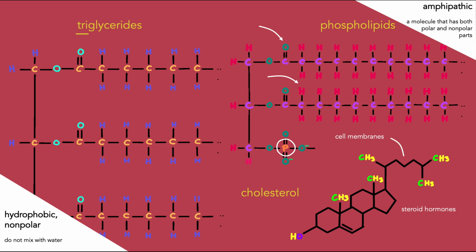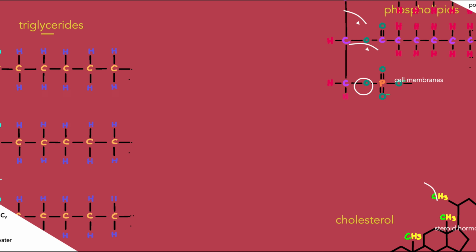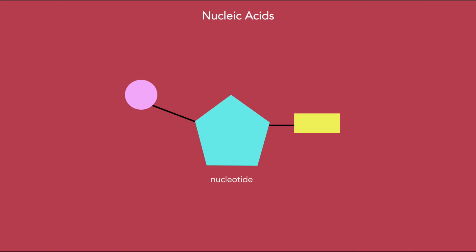As talked about earlier, hydrocarbons are nonpolar. However, since hormones need to travel through the bloodstream, which is a polar environment, proteins attach and surround the cholesterol to make it polar and able to travel through the bloodstream. The last macromolecule is nucleic acids. Nucleic acids are made of nucleotide monomers and are basically DNA and RNA.